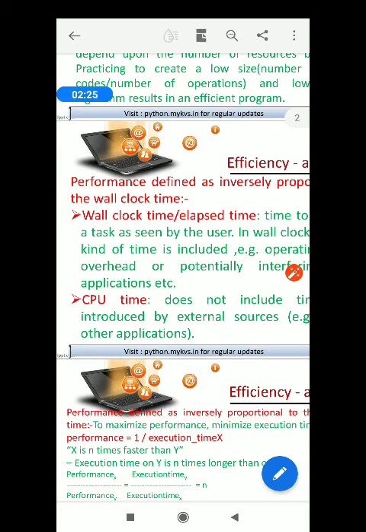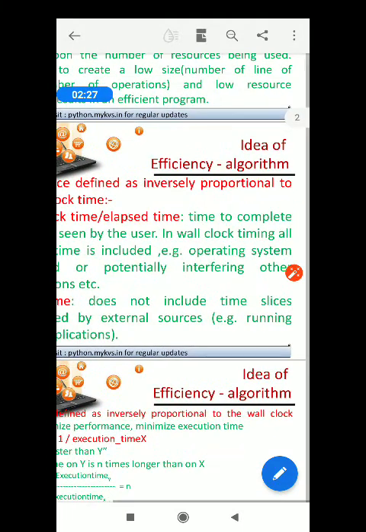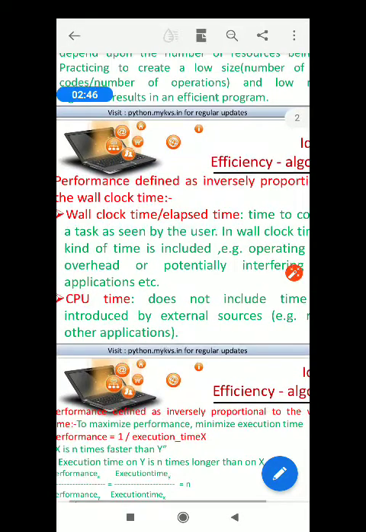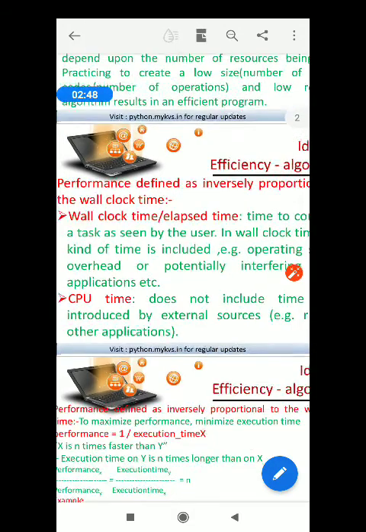Performance is inversely proportional to the clock time. Now see, an algorithm that is taking much greater time will be less efficient, that's all. And an algorithm that is taking small time or small elapsed time will be an efficient program.